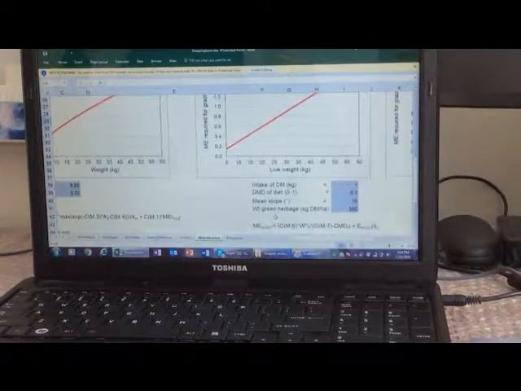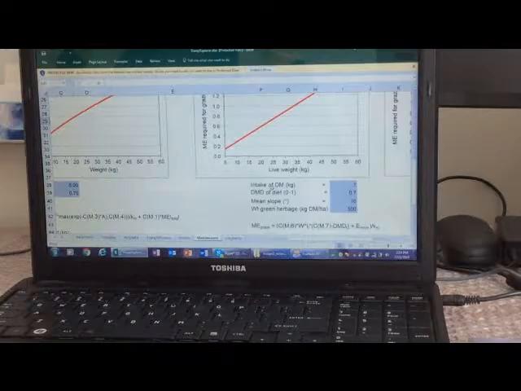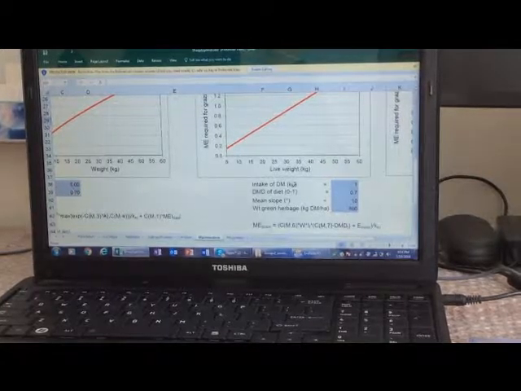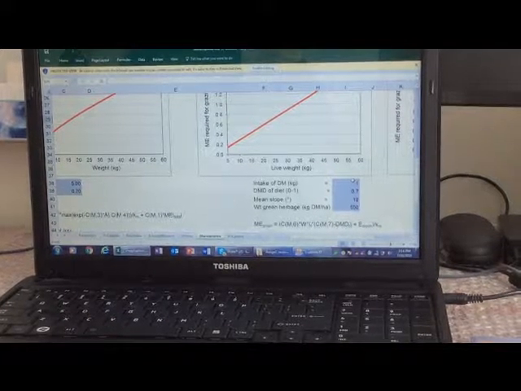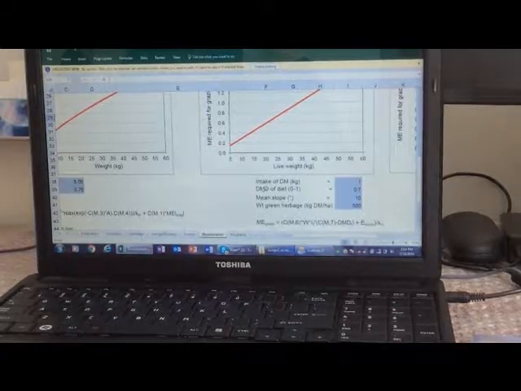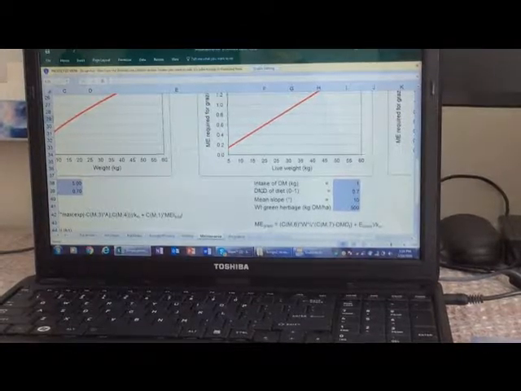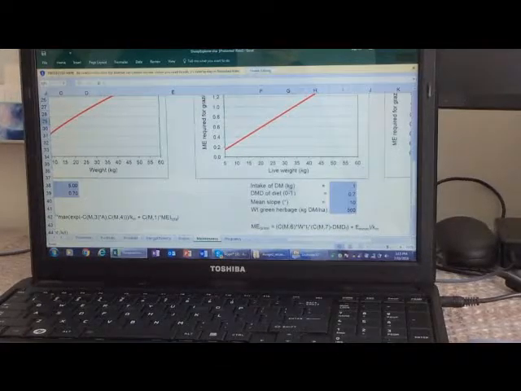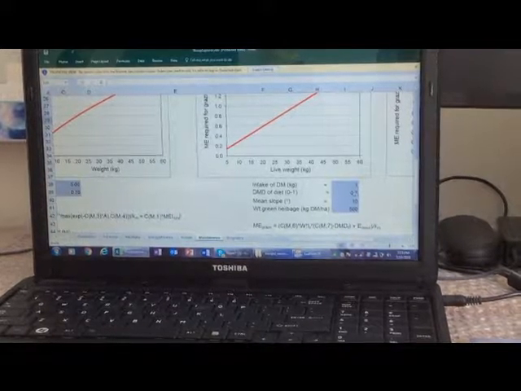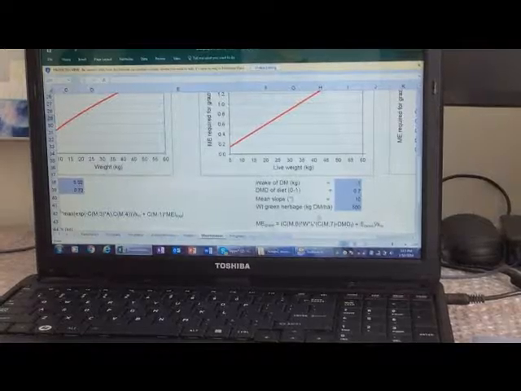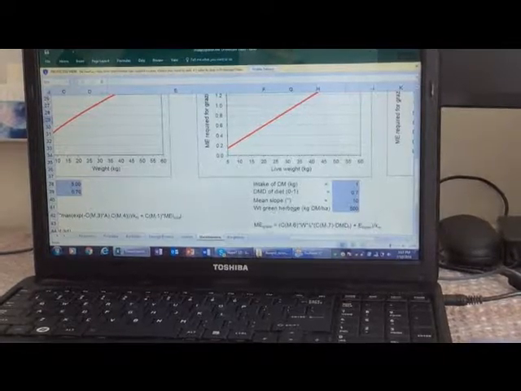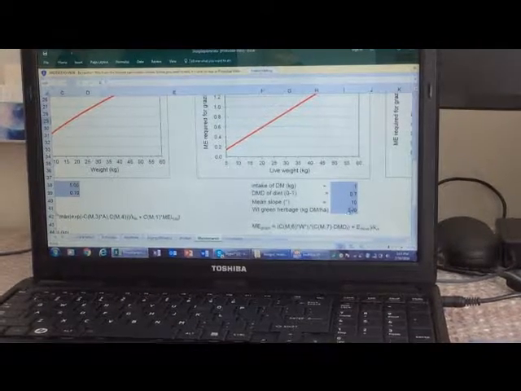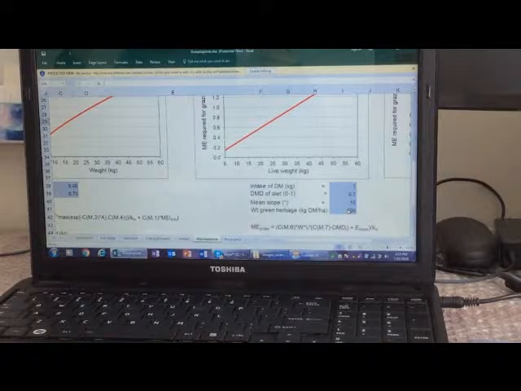And as we scroll down a little bit, we have the daily intake for this animal, which is 1. It's the normal intake for the animals, especially when they're at maintenance. And the dry matter digestibility of this pasture looks quite high, 70%, but the green herbage for this pasture is 500 kilograms dry matter.